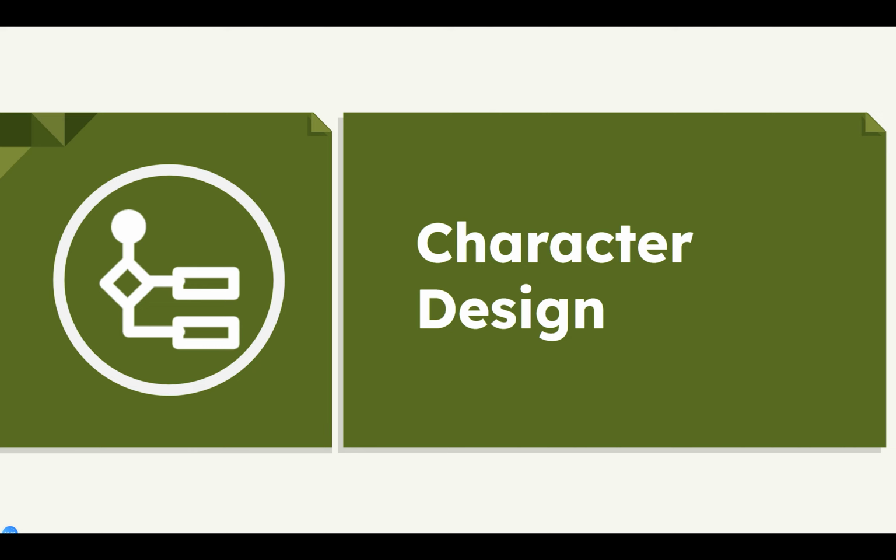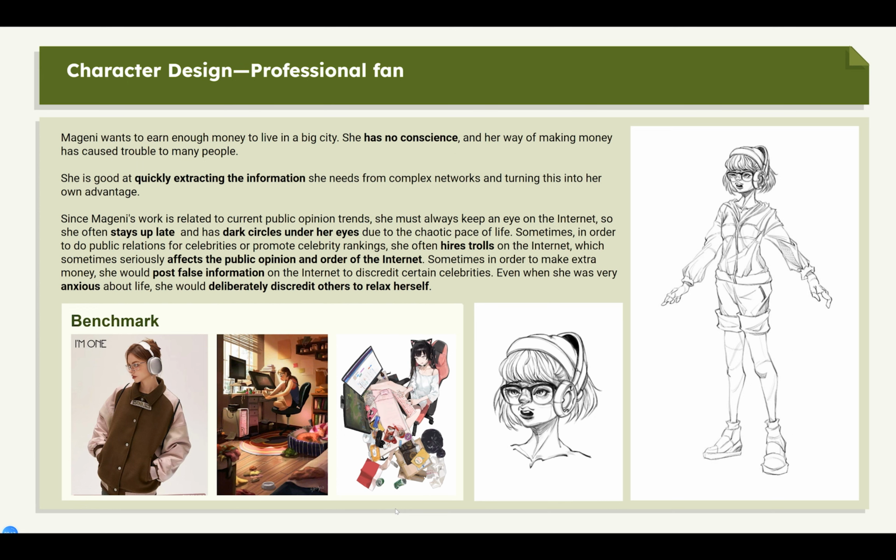There are two main characters in Fans Up. One is the professional fan Magni, and the other is a star, Chris. This is Magni. Magni wants to earn enough money to live in a big city. Magni is good at quickly extracting the information she needs from the internet and turning this into her own advantage. Since Magni's work is related to current public opinion trends, she must always keep an eye on the internet, so she often stays up late and has dark circles under her eyes.